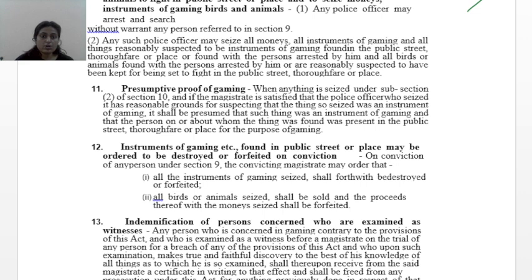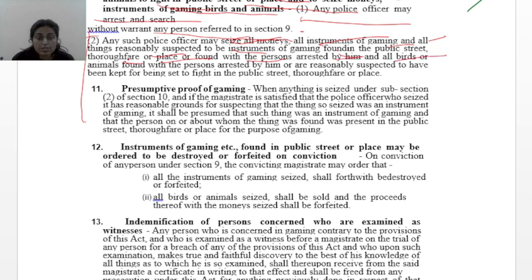Now let us talk about power to arrest without warrant for keeping or setting birds or animals to fight in a public street or place, and to seize money, instruments of gaming, birds and animals. Any police officer may arrest and search without warrant any person referred to in section 9. So we get to know that this act is a cognizable and non-bailable offense. Any such police officer may seize all money, all instruments of gaming, and all things reasonably suspected to be instruments of gaming found in the public street through fair or places, or found with the person arrested by him,